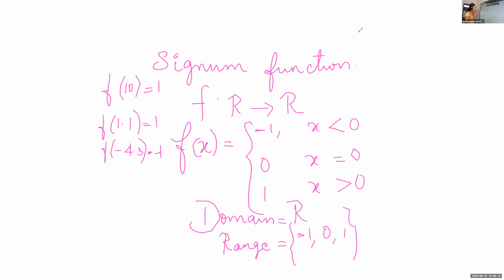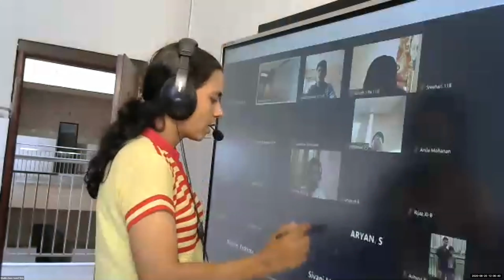So the signum function is defined as f, a function from R to R, where f of x is minus 1 if x is less than 0, 0 if x is 0, and 1 if x is greater than 0. The domain is the set of all real numbers and the range is {-1, 0, 1}.